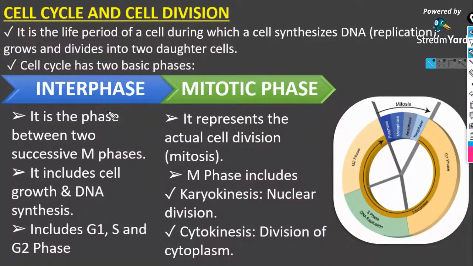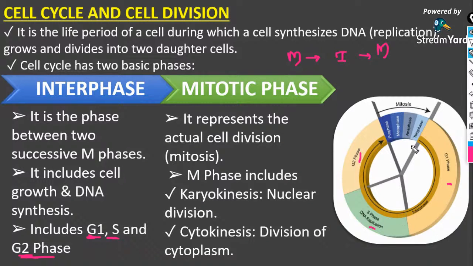Okay, then interphase is the phase between two mitotic phases. That is, after the mitotic phase, you have a resting phase, known as interphase, and after that again comes the mitotic phase. So the G1 phase, S phase and G2 phase are the different stages or events of this interphase.